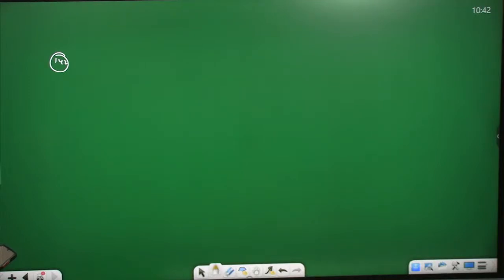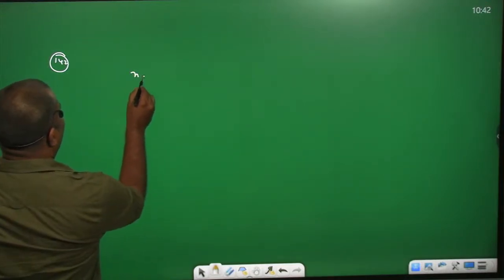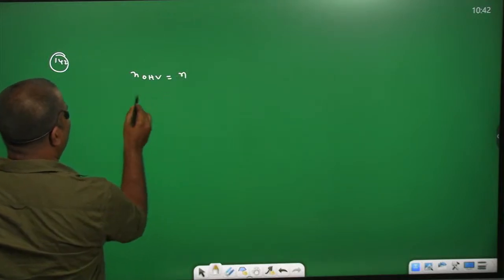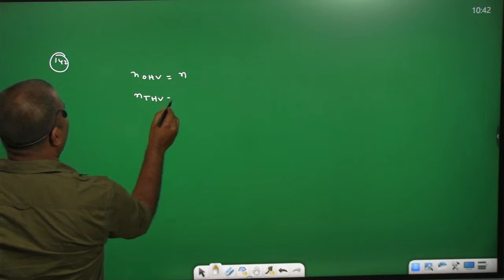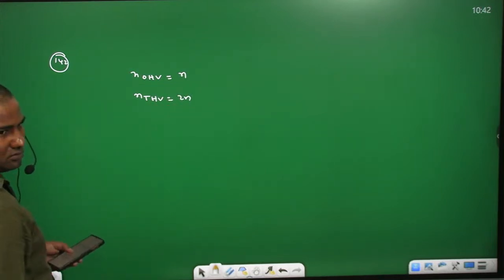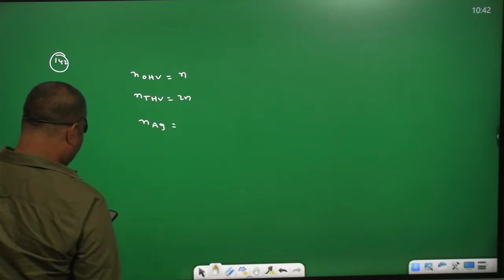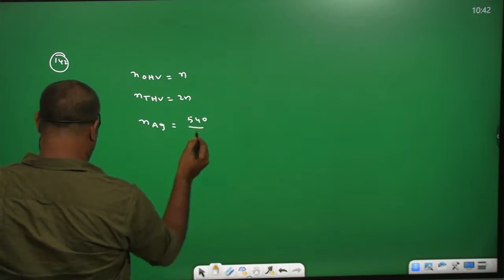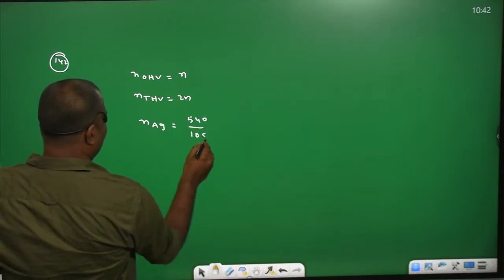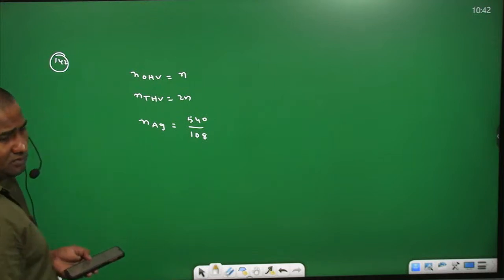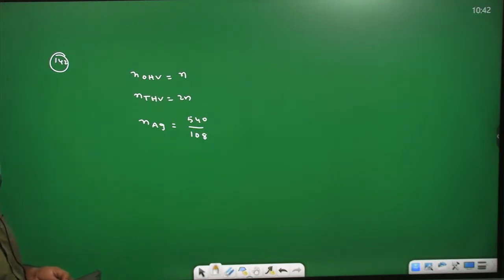Silver crystallizes in an FCC lattice. What is the total number of tetrahedral voids present in 540 grams of silver metal? If the number of octahedral voids is n, the number of tetrahedral voids equals 2n. So we need to find the number of moles of silver in the given weight. Given weight 540, silver atomic weight is 108. If you simplify, how much can you get?